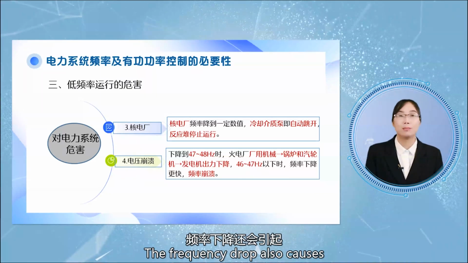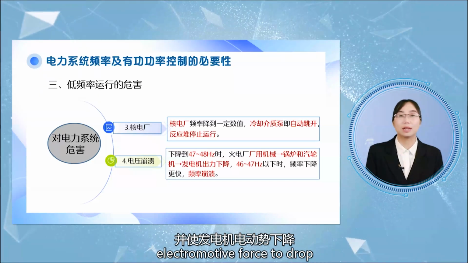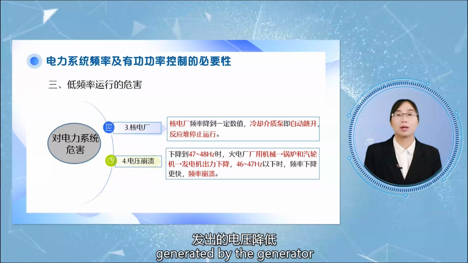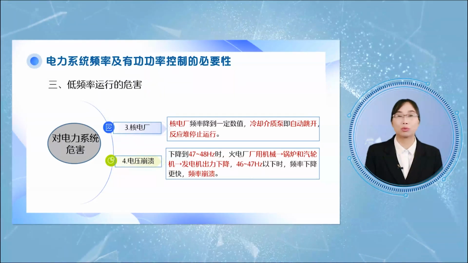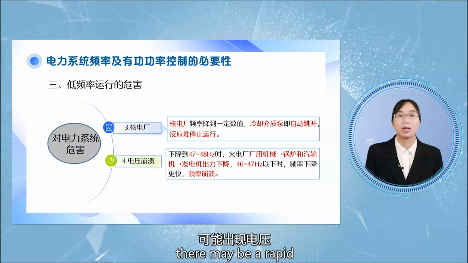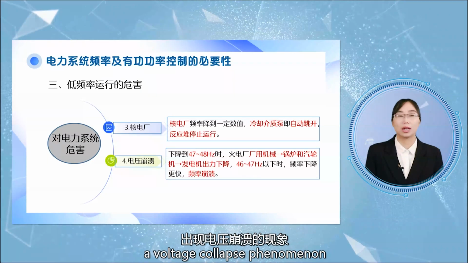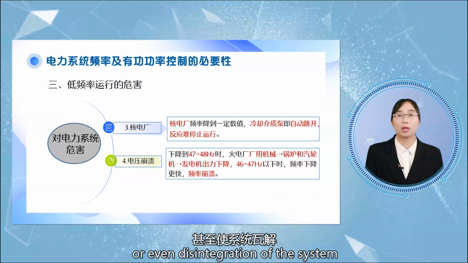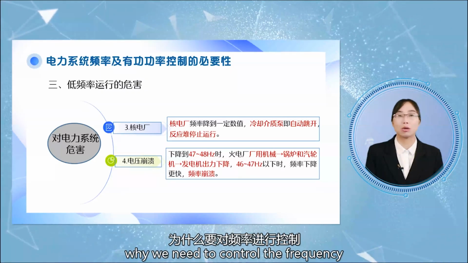The frequency drop also causes the exciter output to drop and causes the generator electromotive force to drop, which leads to a decrease in the voltage generated by the generator. If the original voltage level of the power system was relatively low, then when the frequency drops to a certain value, there may be a rapid and continuous drop in voltage, a voltage collapse phenomenon causing large-scale outages or even disintegration of the system. Just now, we analyzed why we need to control the frequency.